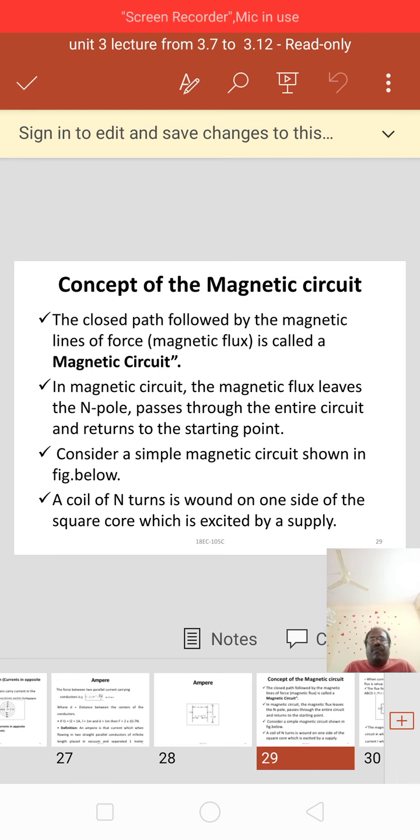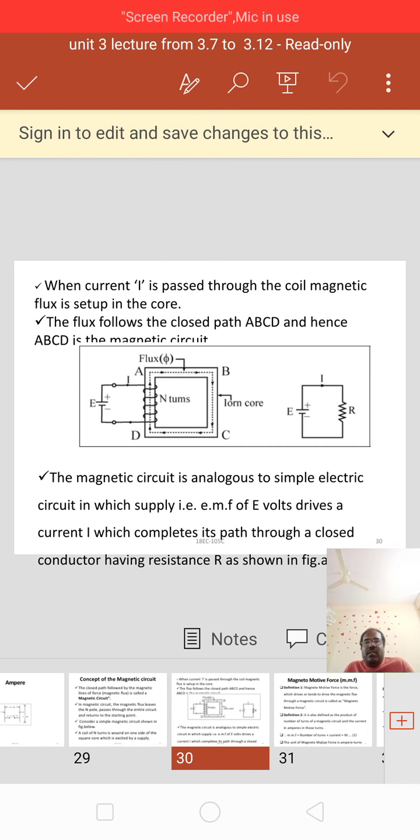A coil of N turns is wound on one side of the square core, which is excited by a supply. See here, I have shown the figure also.